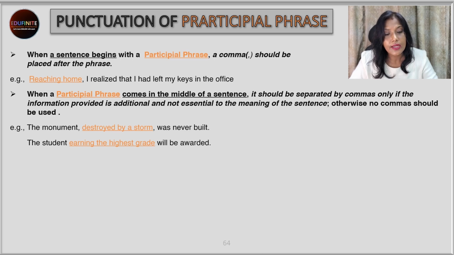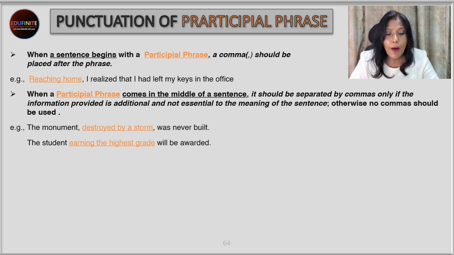"The student earning the highest grade will be awarded." If I just say the student will be awarded, now you'll be confused. Which student will be awarded? So this participle phrase is an integral part of the sentence to complete the whole meaning, which is, the student earning the highest grade will be awarded. So I think you've understood it.